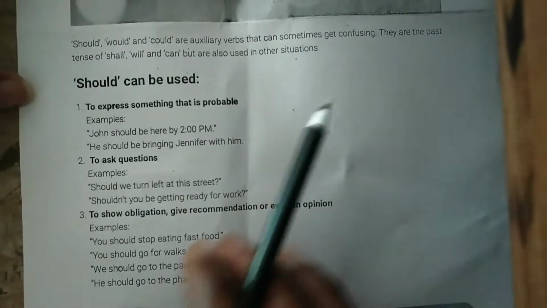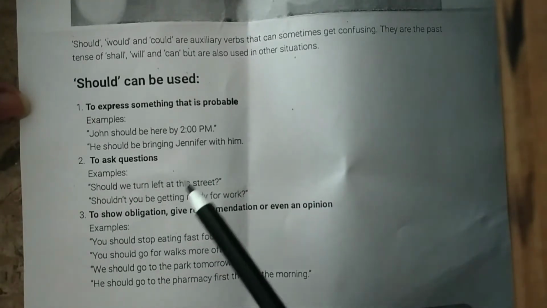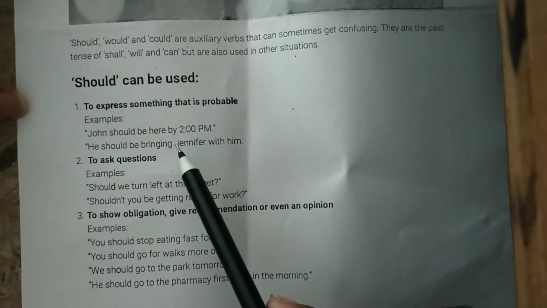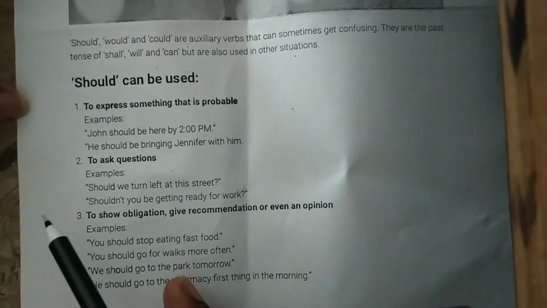So should can be used to express something that is probable. Examples: John should be here by 2 p.m. He should be bringing Jennifer with him. These are examples to express something that is probable. So these actions will take place in the future.